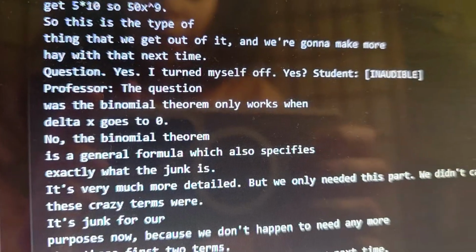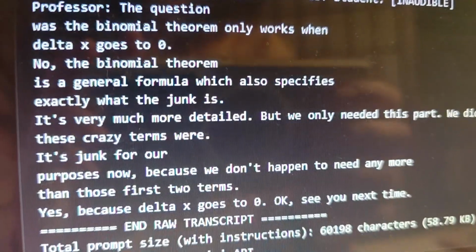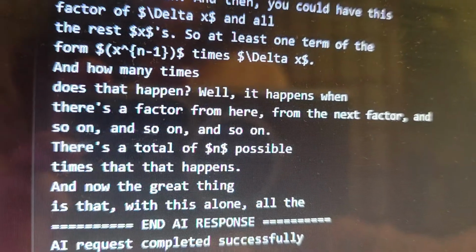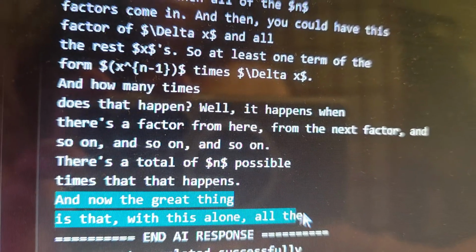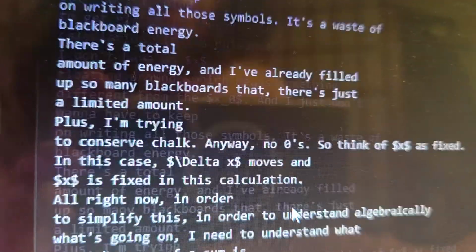So I added the full transcript to the logs just to make sure everything is being sent. And here's the response from the AI. So we can see that it's actually being cut off by the AI part.